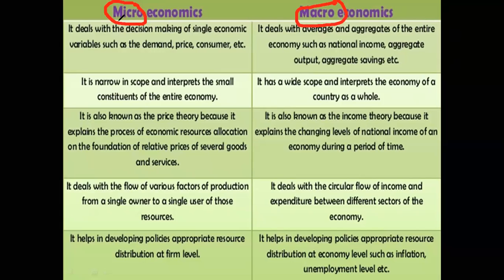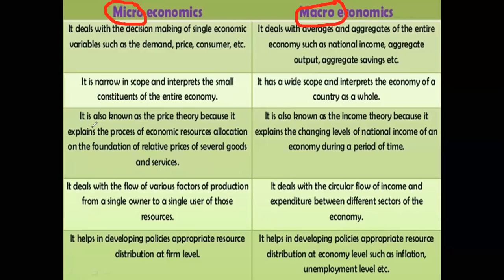So when I say I in micro, that is individual, which means we talk about individual decision making. And when we talk about macro, we talk about A for aggregate decision making. So in microeconomics, it deals with decision making.